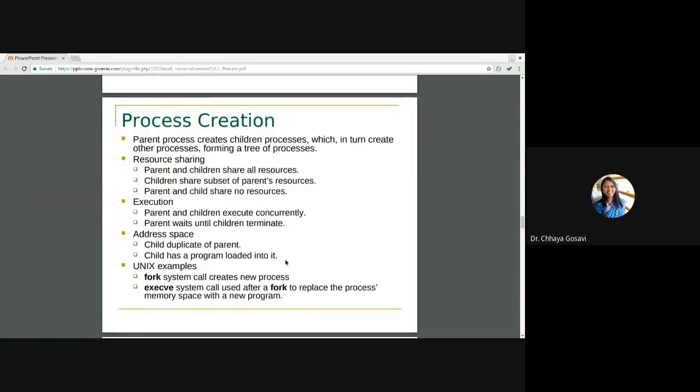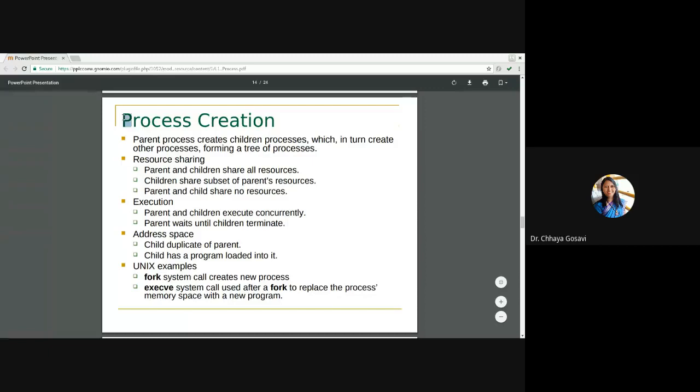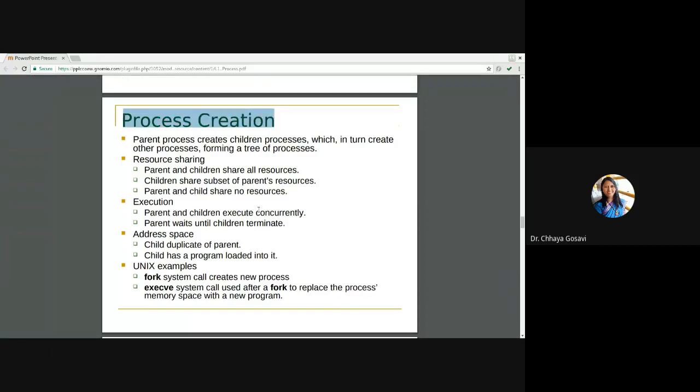I will talk about the jobs that the operating system performs as a process manager. First is process creation. How does a process get created? One is when you execute a program, that time a process gets created. Another is that through your program you can create a process.